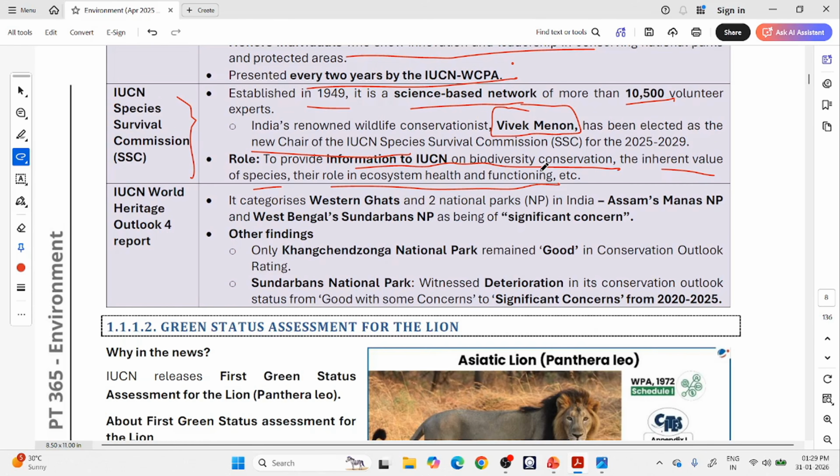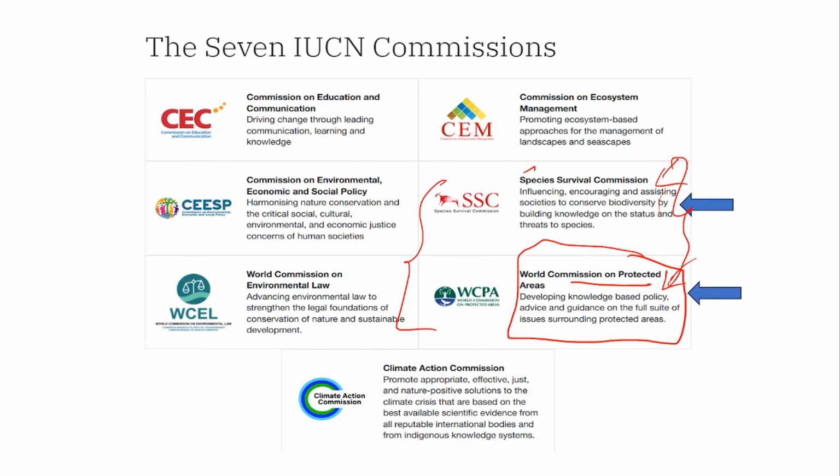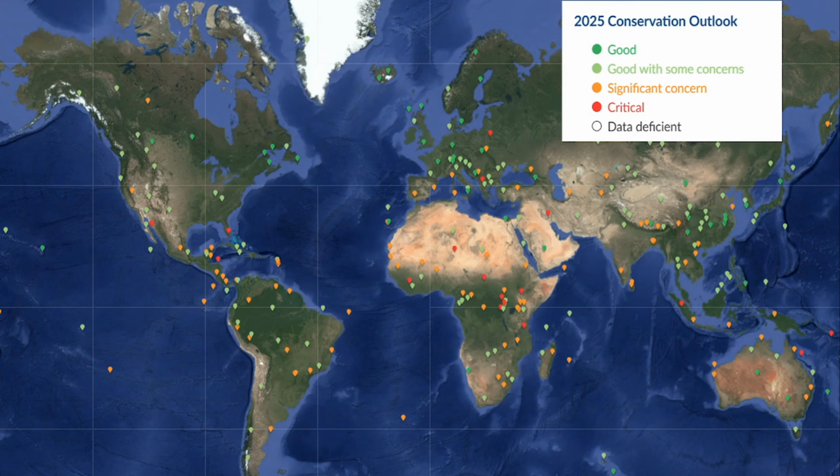Okay. Next one is the IUCN World Heritage Outlook Report. As I told you, IUCN releases this report also. So what do they do? They look at World Heritage locations, natural heritage I'm talking about, not cultural heritage. All the national parks, wildlife sanctuaries, biosphere reserves we have, and all the important geographical landforms like Western Ghats, all of these are our protected areas, natural heritage. These are ranked in this conservation outlook.